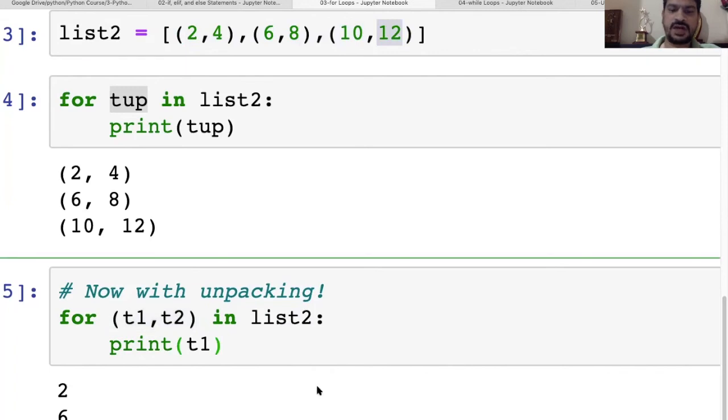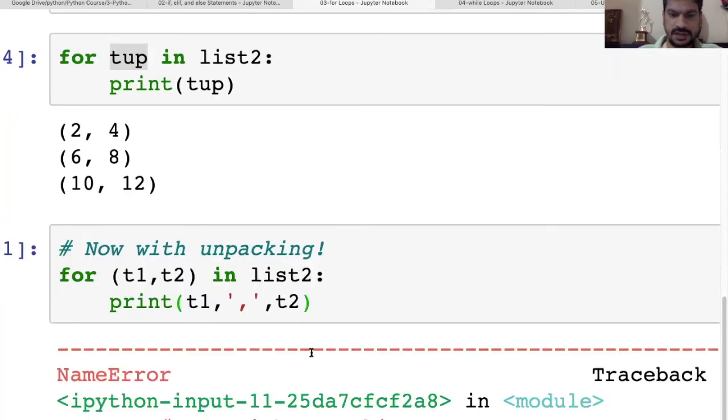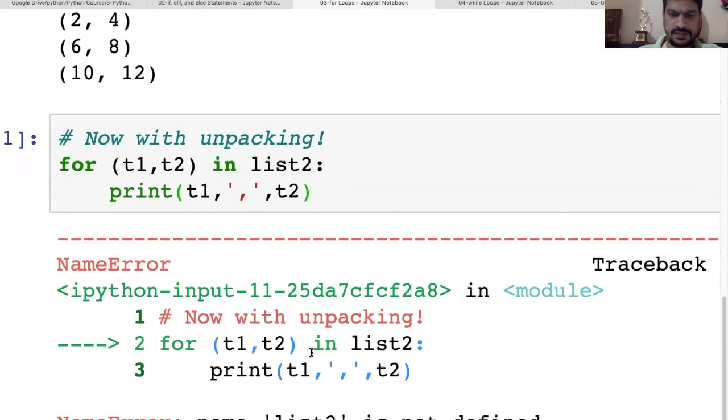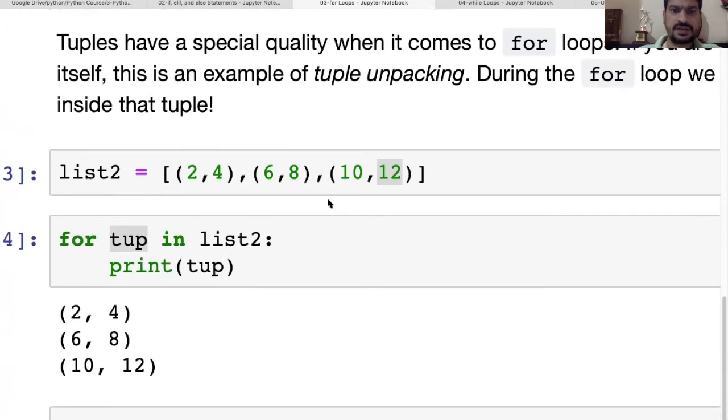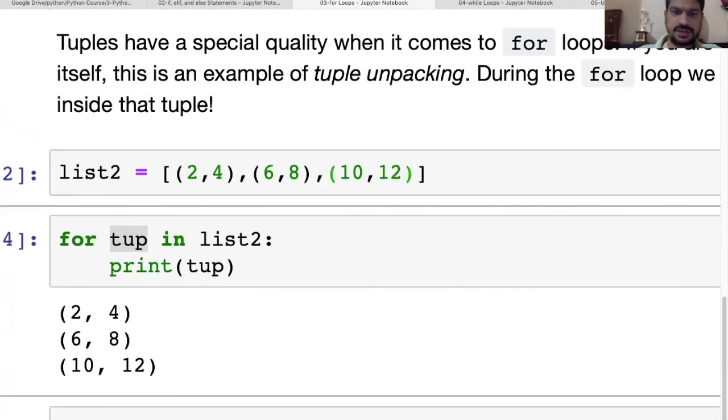So if you want to print like this, T1 and then we'll use a comma, and then we'll print T2. That we can do. So it will print like, okay, T2 is not defined, it is saying. So let's run this.